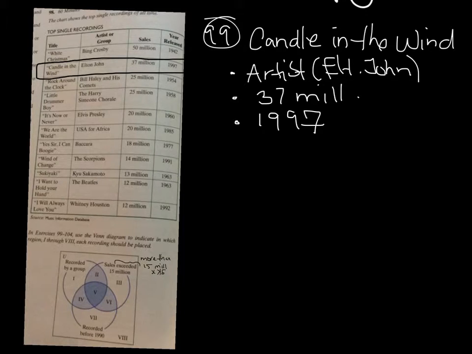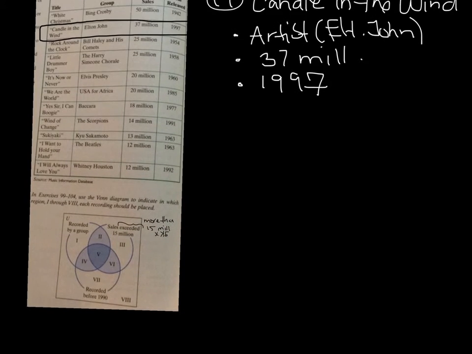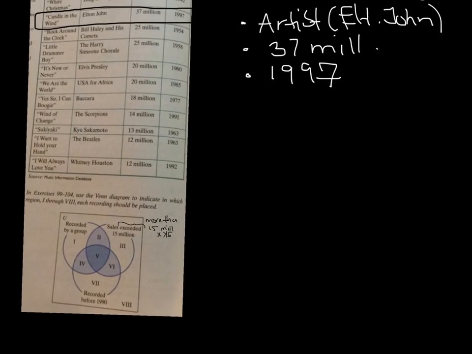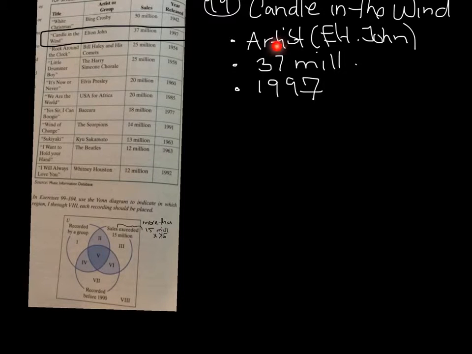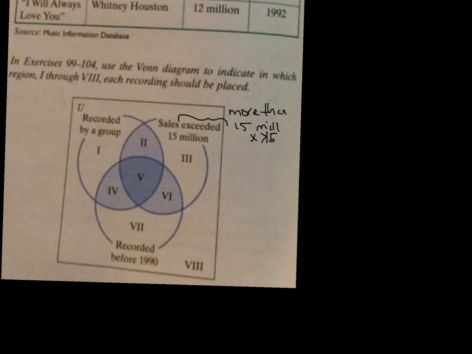Now given this information, we look at our Venn diagram. The first thing is, he's an artist. So if we look at our Venn diagram, where are the artists? Here is recorded by a group, so this is not going to be one.